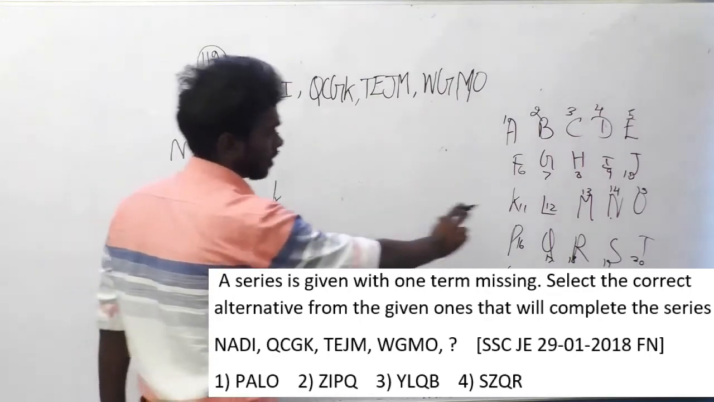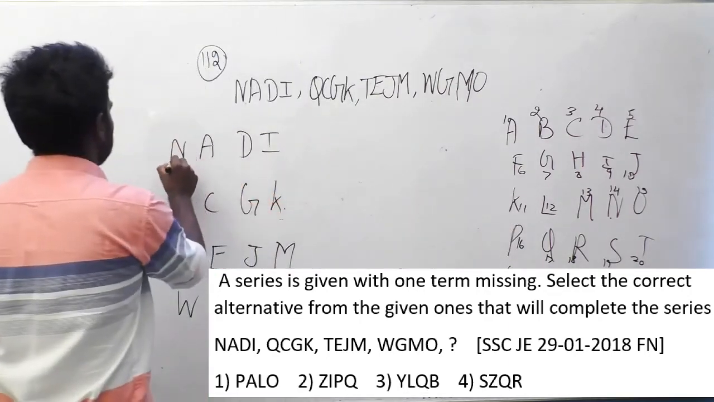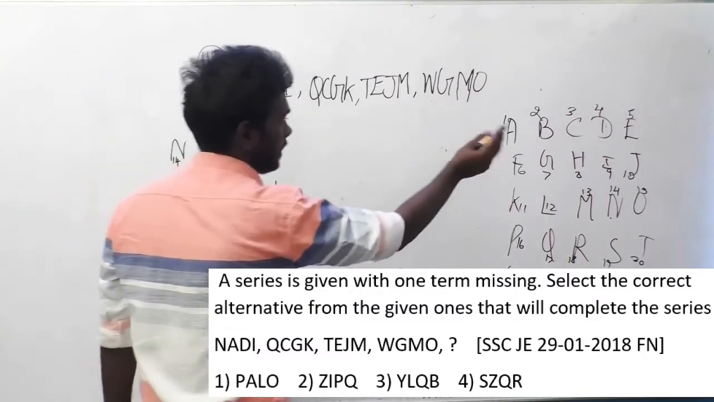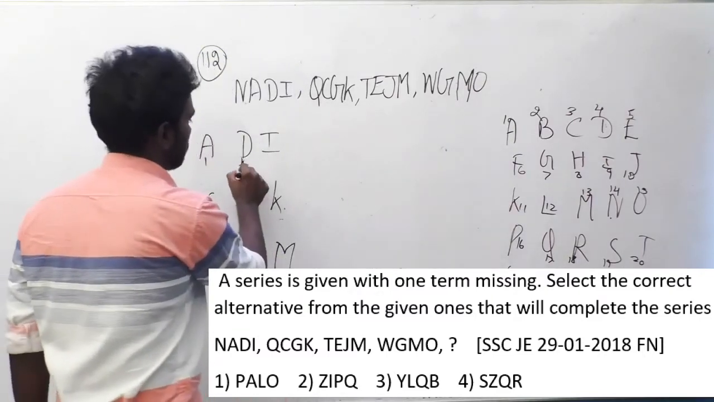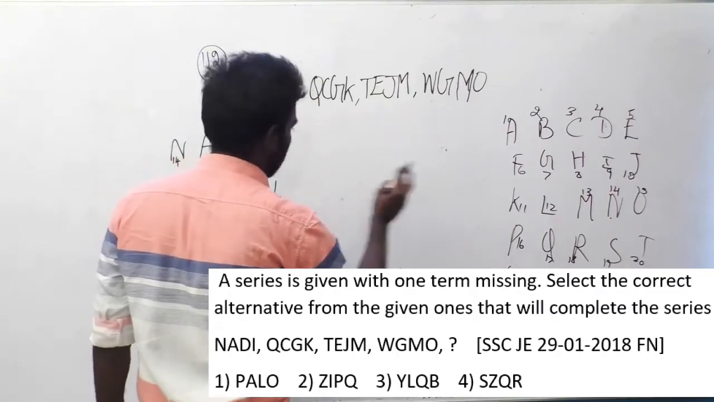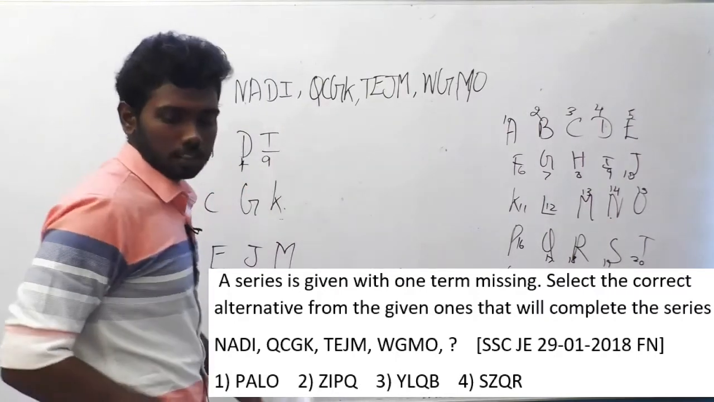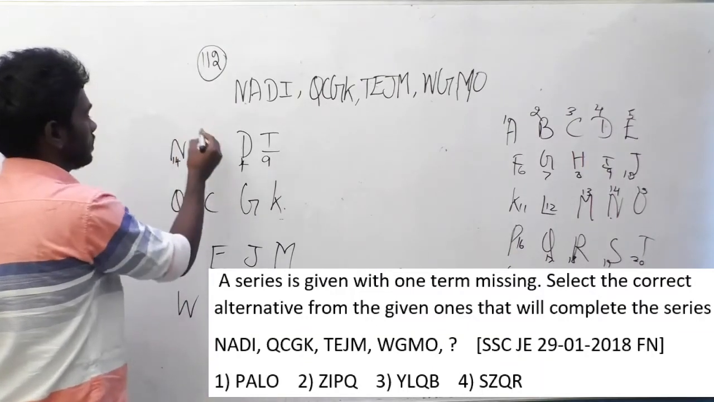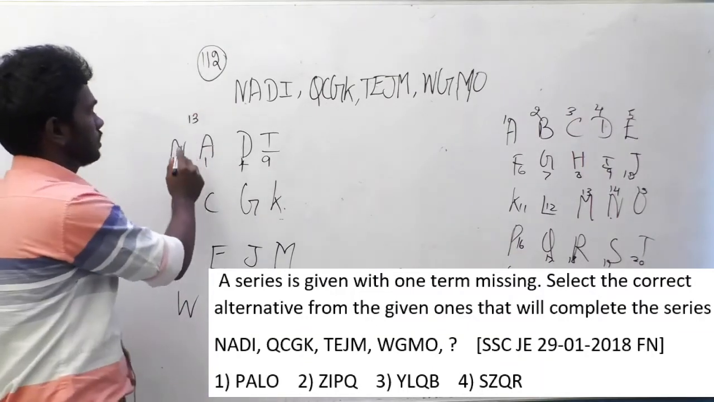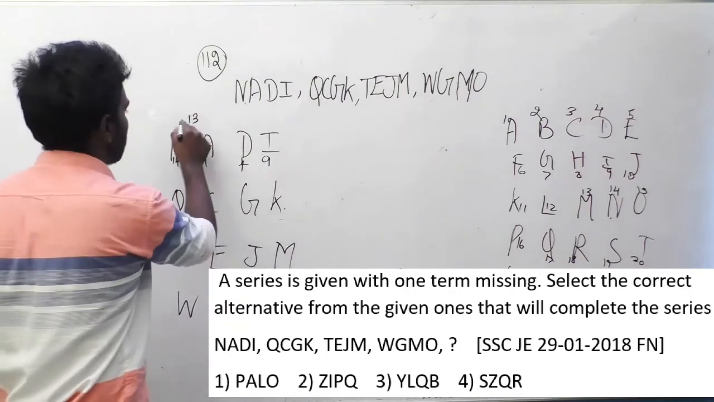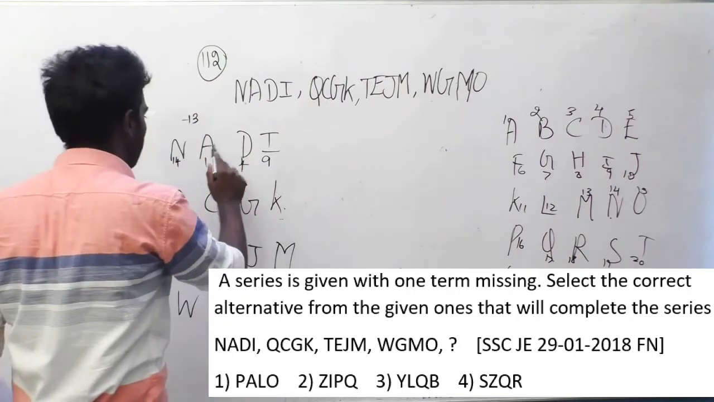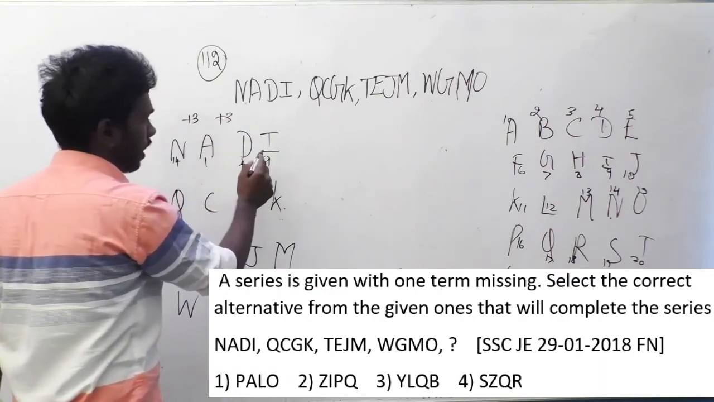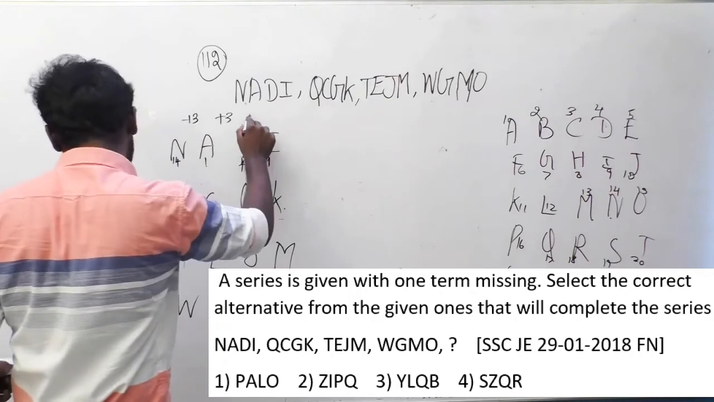NADI, look at the position of N. N is in 14th place, 14. A is in first place. D is in 4th place. And I is in 9th place. Just solve this. 14 to 1, what's the difference? The difference is 13. Since it is reducing from N to A, it is -13. And from A to D, it is increasing, +3. And here D to I, it is again increasing, it is +5.